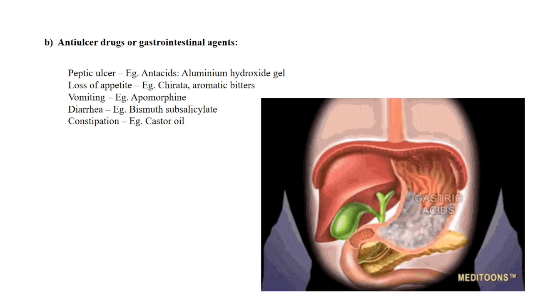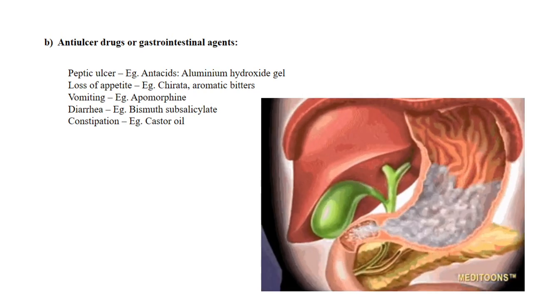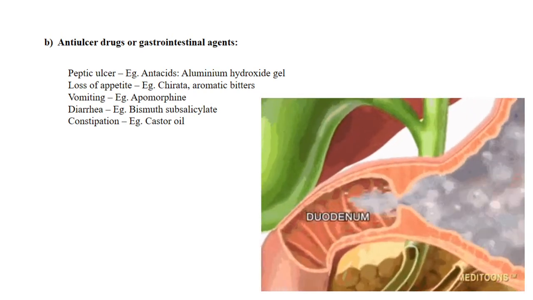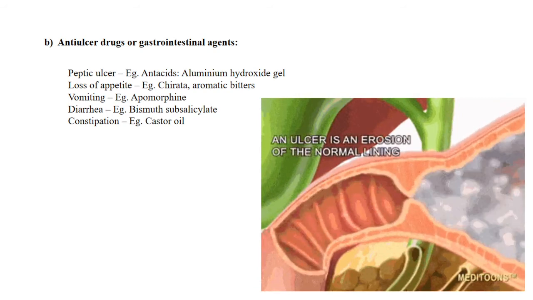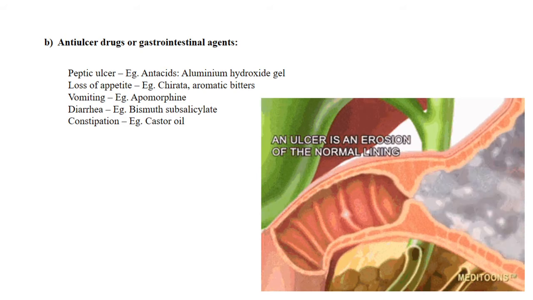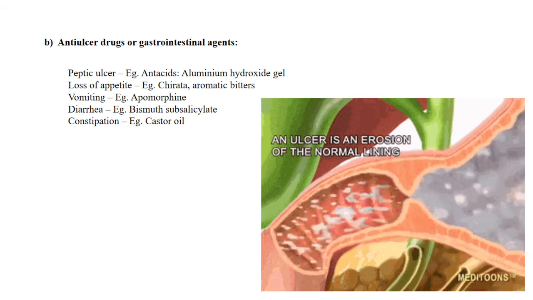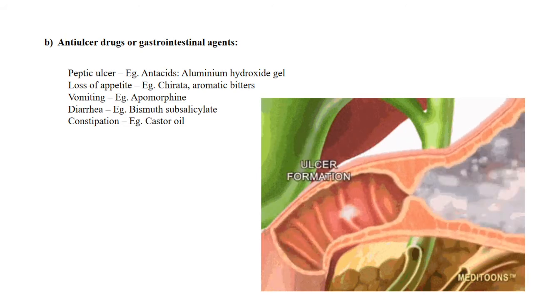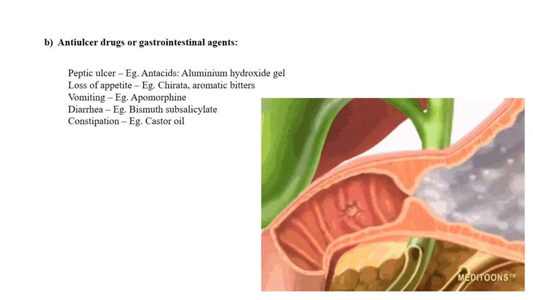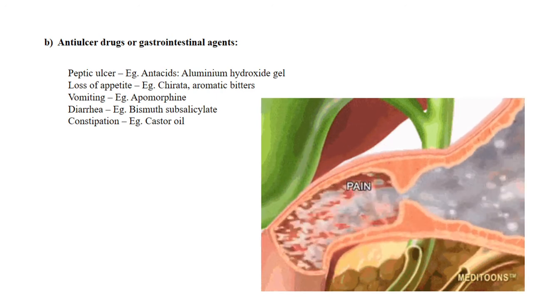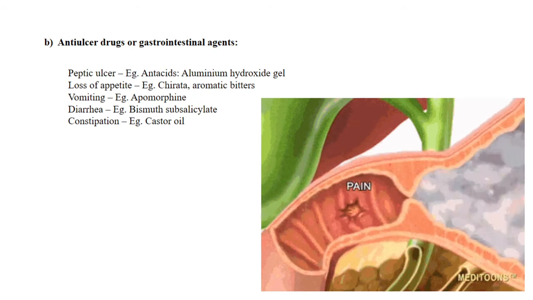So first one is peptic ulcer. Here you can see in this picture that because of excessive acid reflux in the stomach, the walls of the duodenum are getting eroded and inflamed, and bleeding can also result.